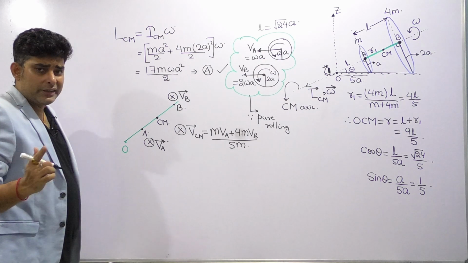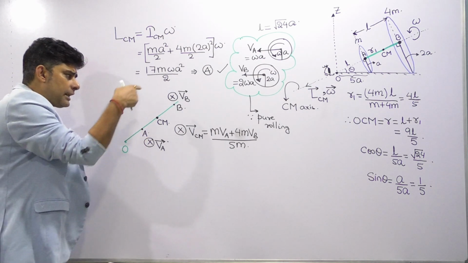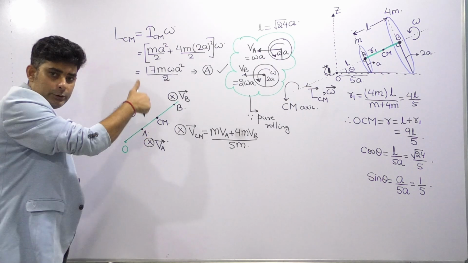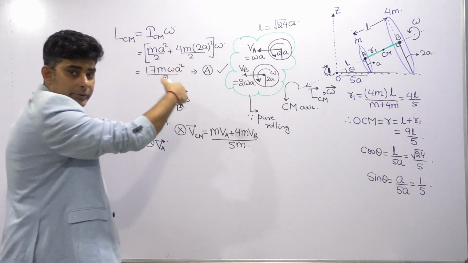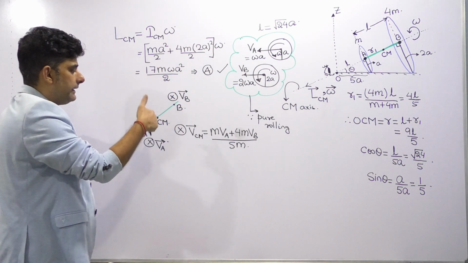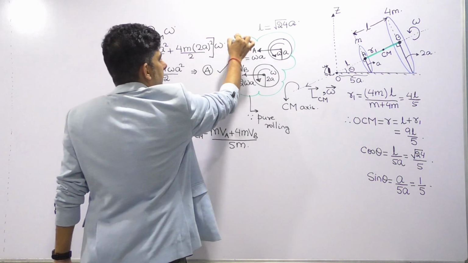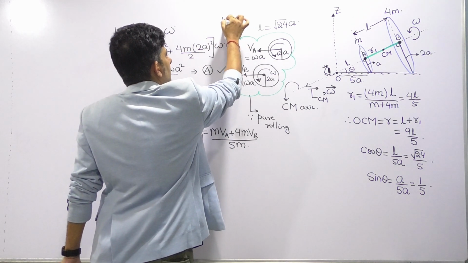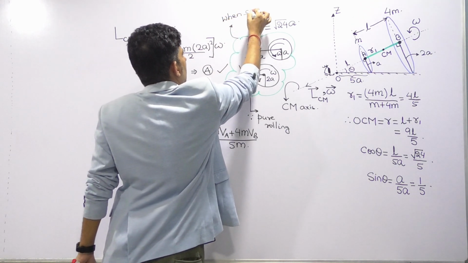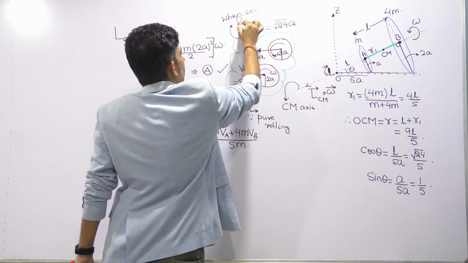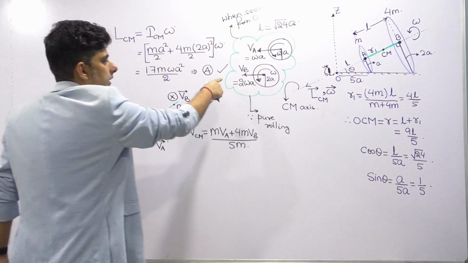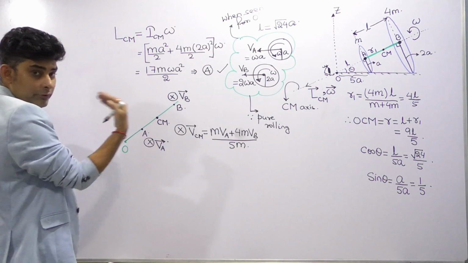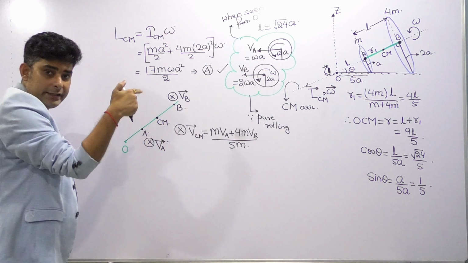Now why am I not using the vector sign? Because both are in the same direction. VA, VB both are into the page. At the given instant, VA and VB both are into the page. Right? So if you have any confusion, when seen from O, then you are seeing like this. But if you are seeing from the front, VA and VB both are into the page.